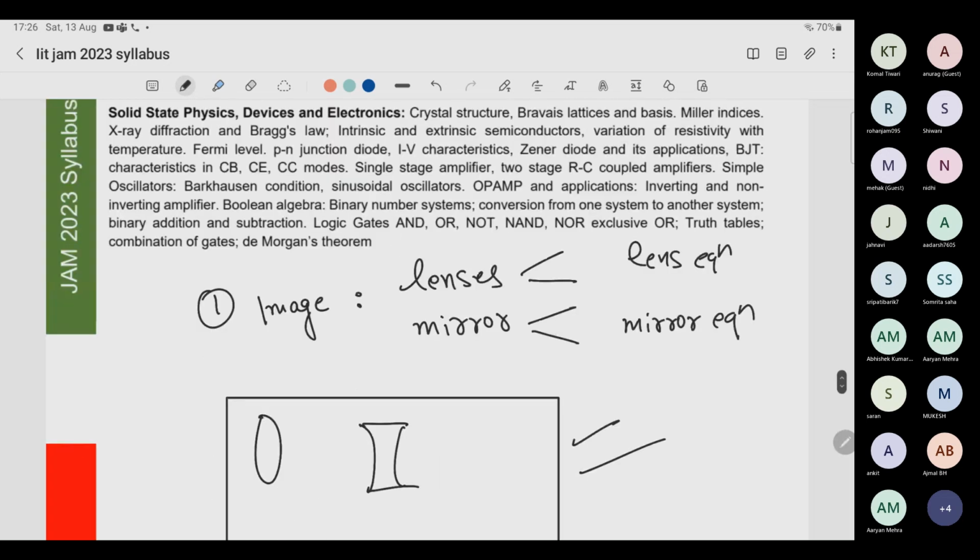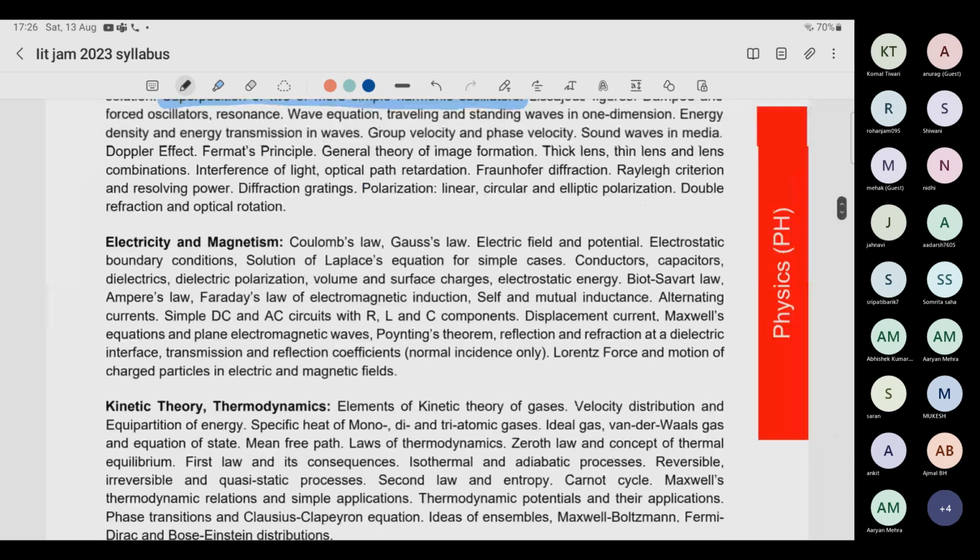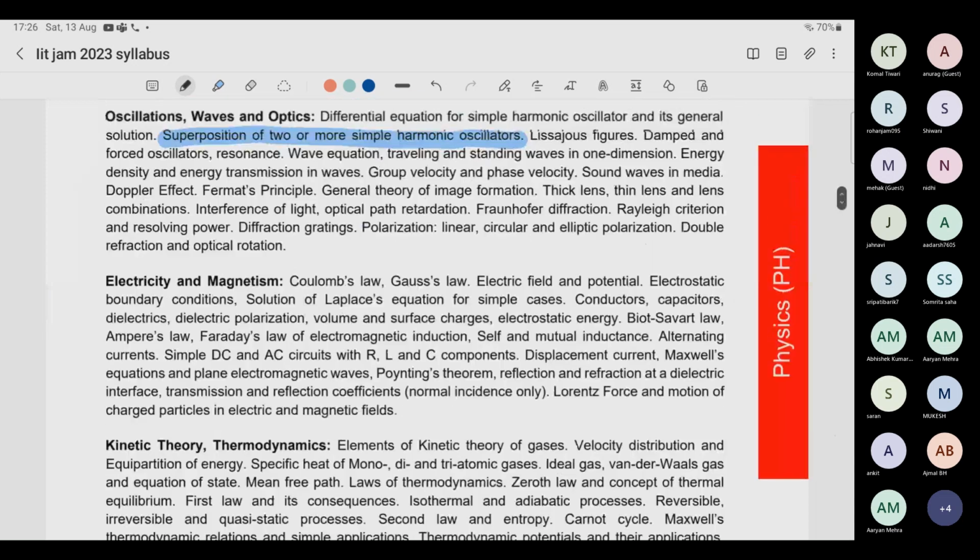Nothing else is required in ray optics, and ray optics in itself is not a very important topic. But if you can easily cover this topic in one day, you can cover ray optics. Then moving forward, interference is an extremely important topic. If you have not studied it, spend at least 2-3 days studying this.